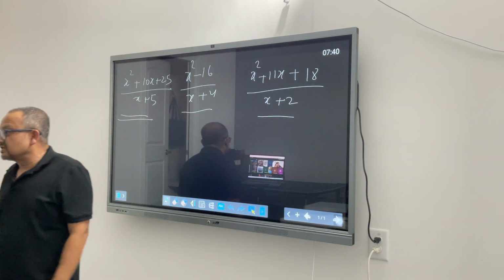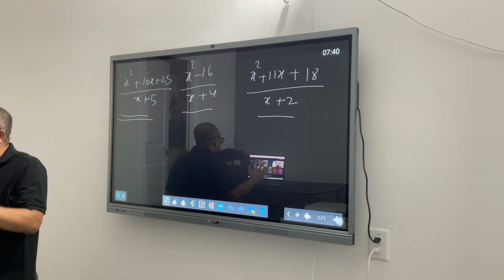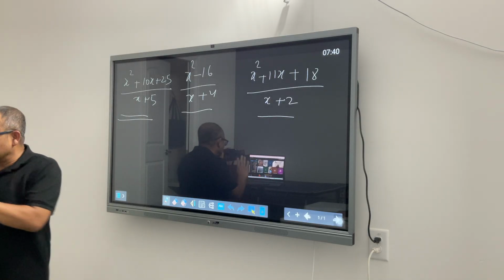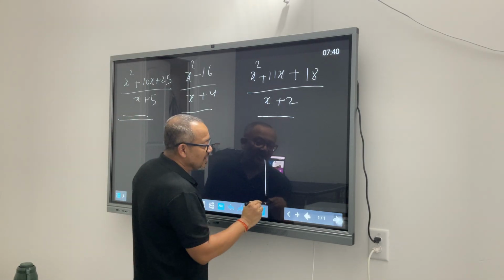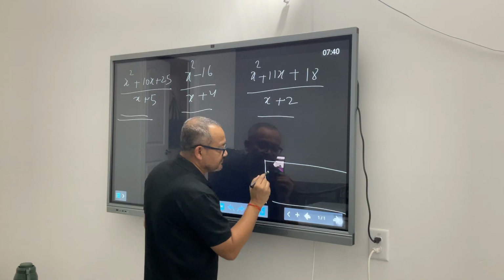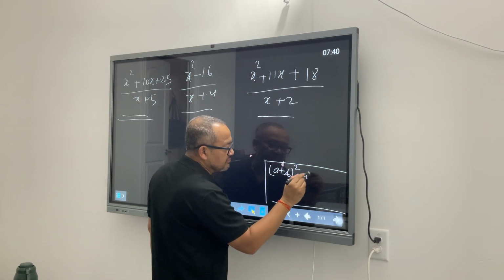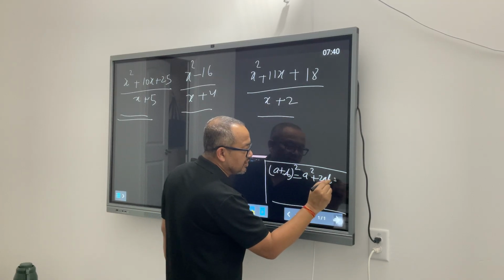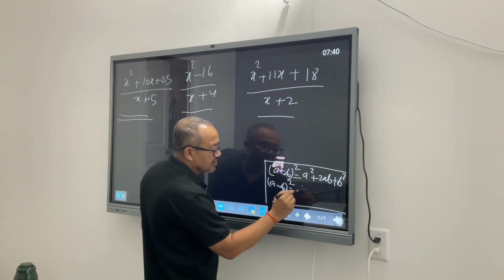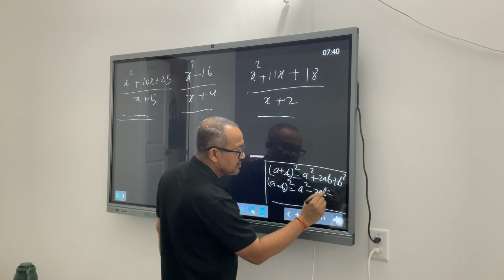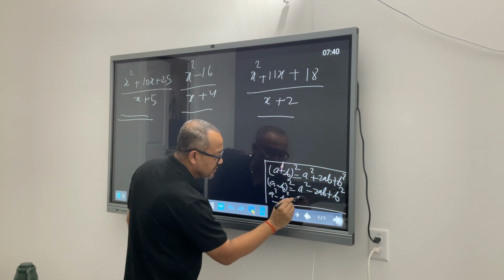To the younger kids, who are in first to fifth grade, I tell them that fraction is my best friend. I'll not tell that to you guys, you are a little too old for that. But for you guys, my best friend are these three formulas, which we also call algebraic identities. A plus b whole square equals a squared plus 2ab plus b squared. A minus b whole square is a squared minus 2ab plus b squared, and a squared minus b squared is a plus b times a minus b.